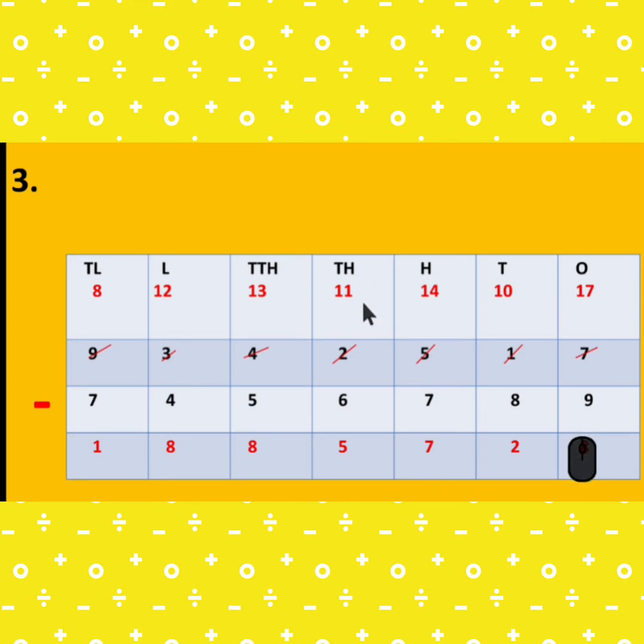Here is 1. 1 minus 6 is not possible. So 4 gives the borrow. So it becomes 11. 11 minus 6 is 5. Here is 3. 3 minus 5 is not possible. So this 3 takes the borrow from the next 3. Then it is 13. 13 minus 5 is 8.